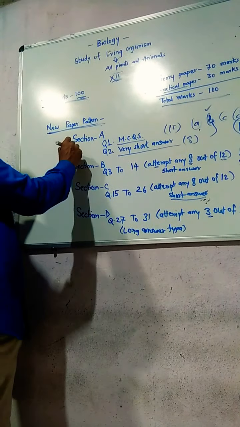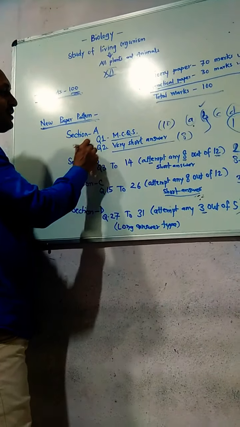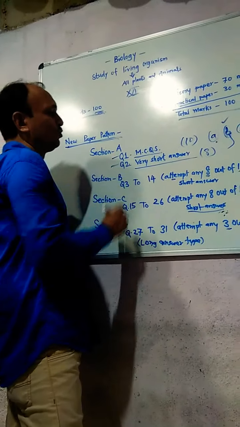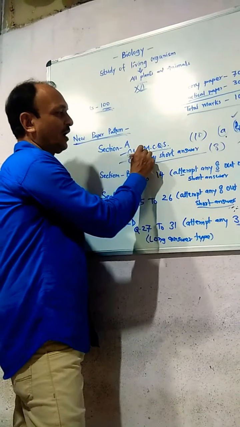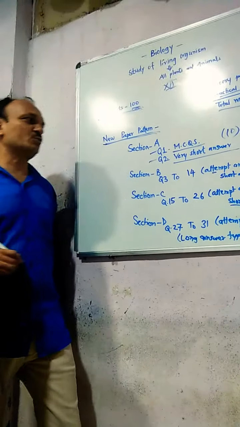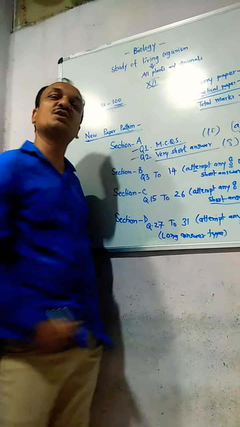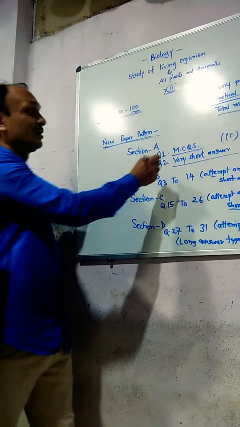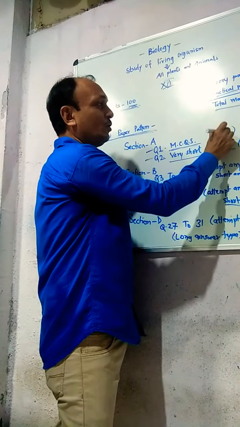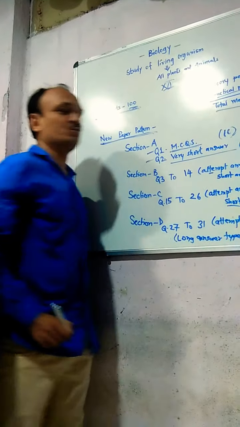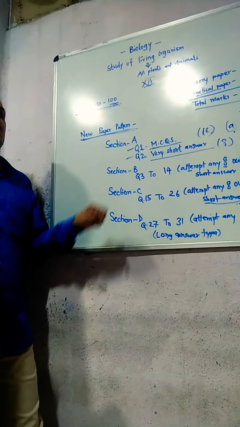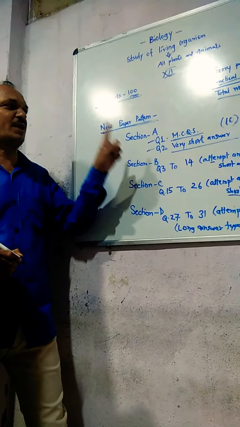First of all, section A consists of 2 questions, question number 1 and question number 2. Question number 1 has multiple choice questions, MCQs.